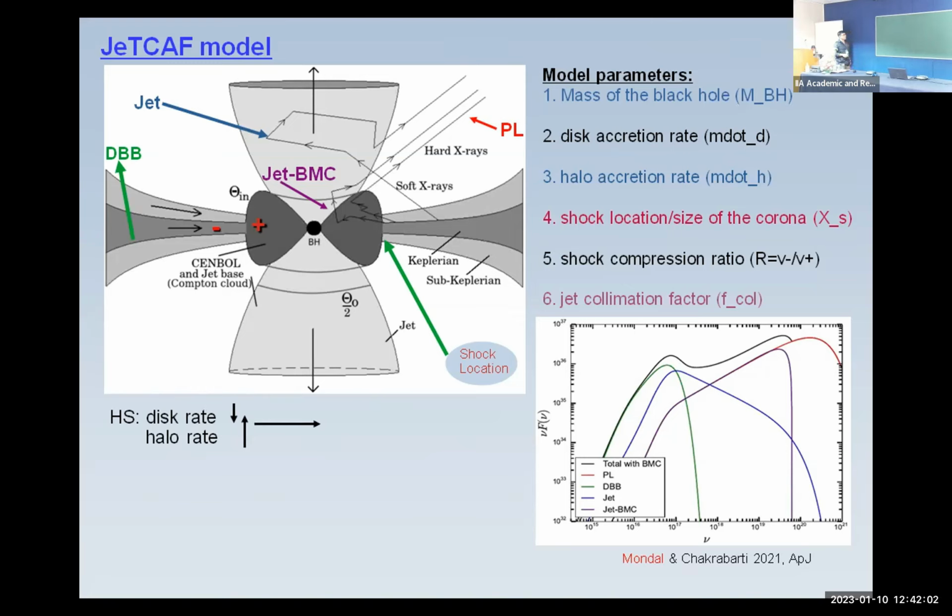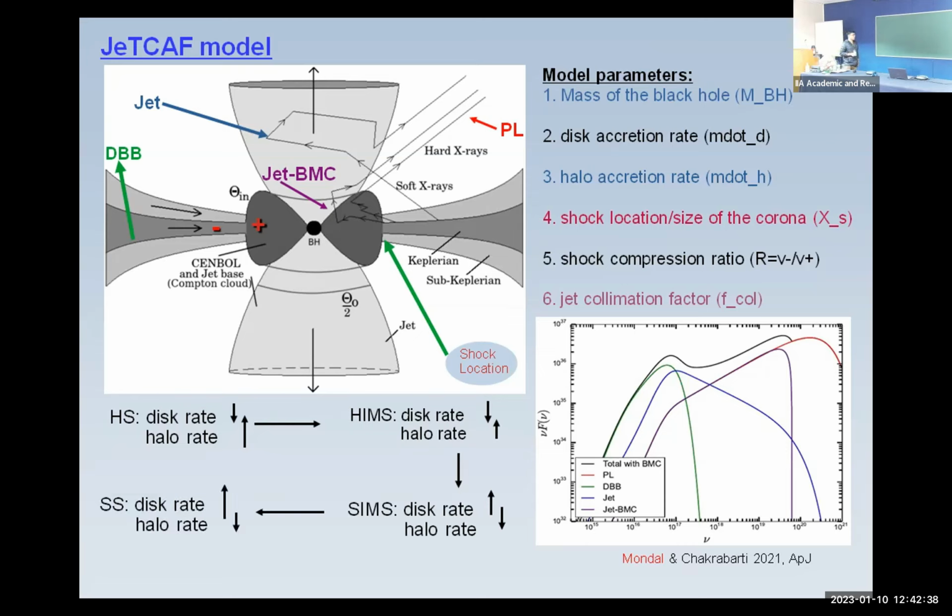So if we talk about how the spectral state changes in light of this model, if you keep all the parameters and only change the accretion rates, you can see that when the disk rate is low and the halo rate is high, you get the hard state. Now, as the disk moves in, the companion keeps supplying matter, so the disk rate will increase. When both are more or less comparable, we get a hard intermediate state. When the disk rate is a little higher compared to the halo rate, but more or less similar, we get a soft intermediate state. And finally, when the disk rate is very high compared to the hot flow rate, we get the soft state.